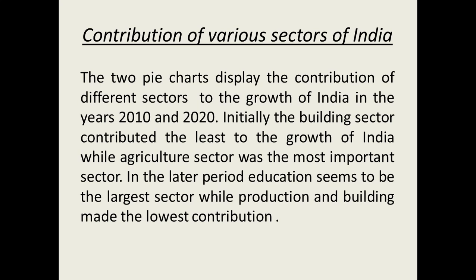It's going to look in this way. At the end, it is going to look in this way. We have the title, we have the introductory lines, the opening lines that we saw previously. The two pie charts display the contribution of different sectors to the growth of India in the years 2010-20. Then we wrote the summary. Initially, the building sector contributed the least to the growth of India, while agriculture sector was the most important sector. In the later period, education seems to be the largest sector, while production and building made the lowest contribution.